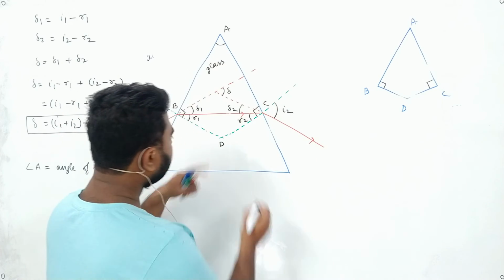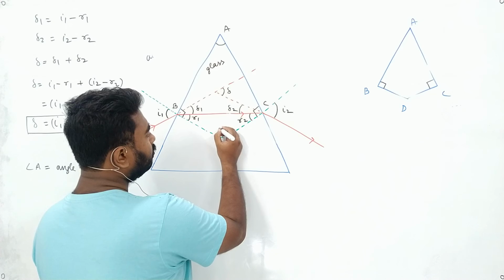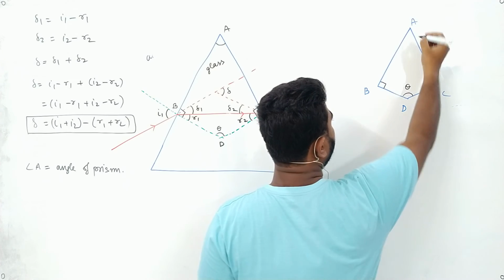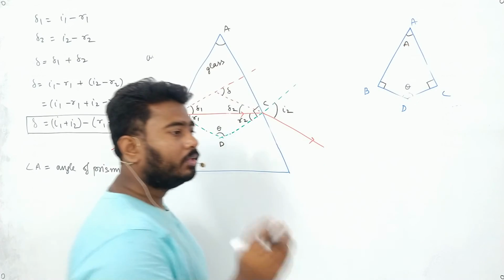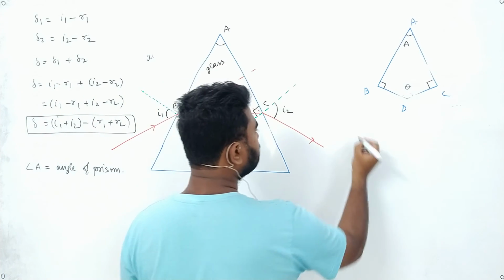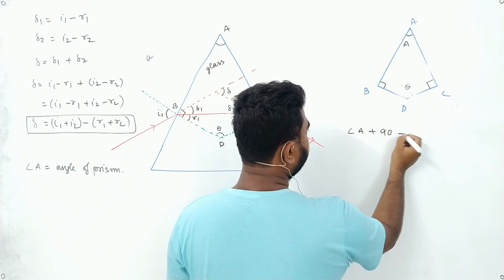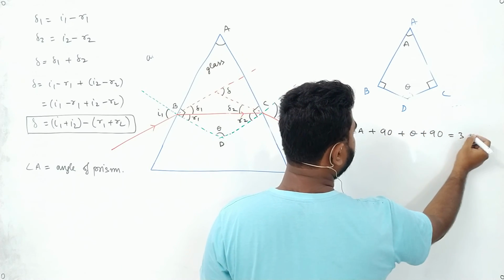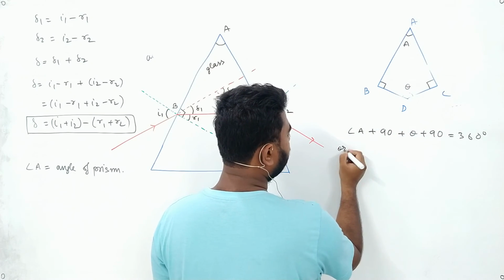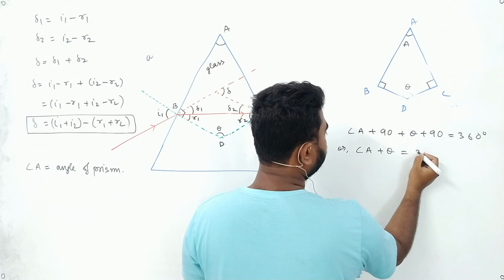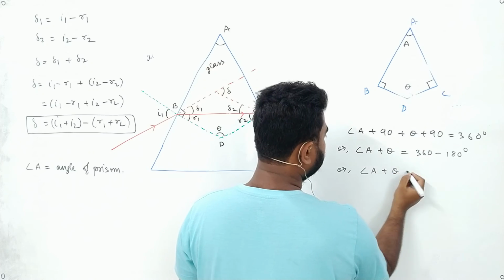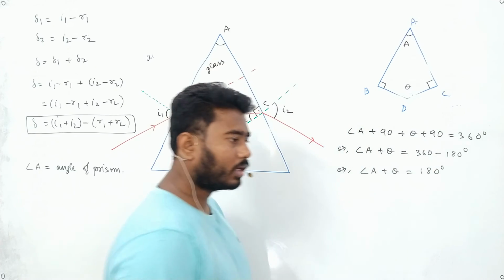Now we are left with angle D. Let us call this angle theta. So we have this angle theta, and we have angle A. We know the property of the sum of all internal angles of a quadrilateral: angle A plus 90 plus theta plus 90 will be 360 degrees, or angle A plus theta will be 360 minus 180, which is 180 degrees.